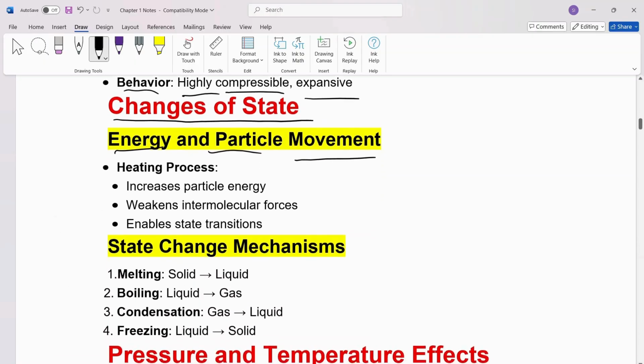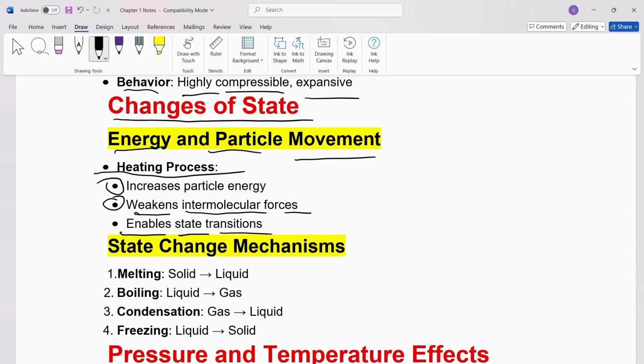Now, changes of states, energy and particle movement. In changes of states, we talk about energy and particle movement. The first is the heating process. Heating increases the particle energy, it weakens the intermolecular forces and it enables state transitions.